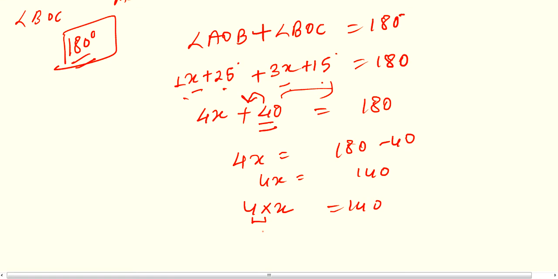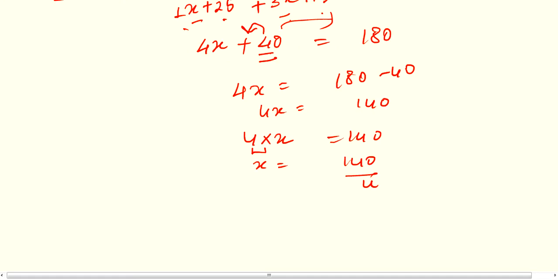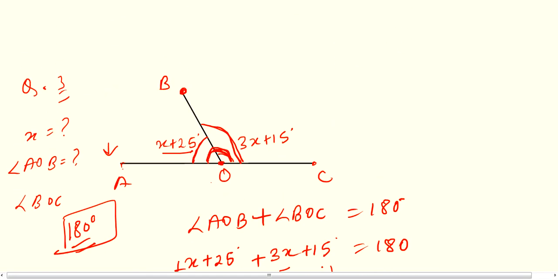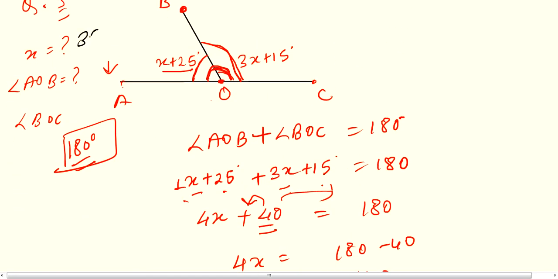Now this 4x can be written as 4 into x equals to 140. Now here you are having relation of multiplication. So 140 divided by 4, because in this side you are multiplying 4, on that side you have to divide 140 by 4. So x equals to 35. So we got here x is 35. Now we have to find angle AOB.